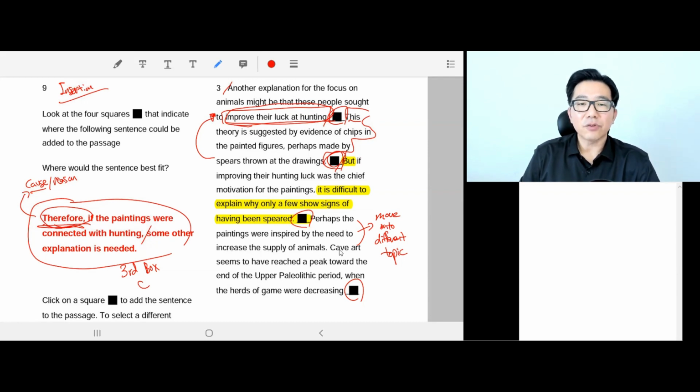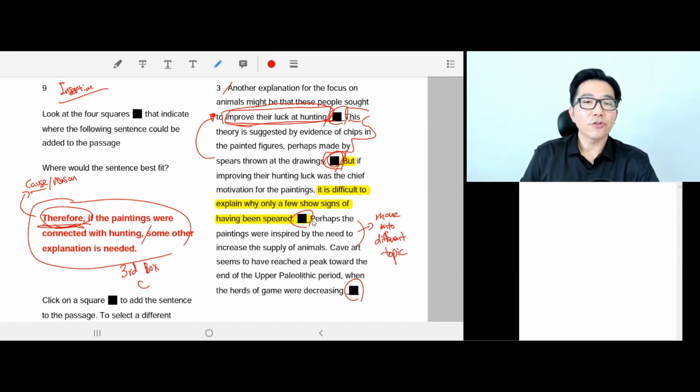But let's read one more sentence. Cave art seemed to have reached its peak towards the end of the Upper Paleolithic period, so it's talking about a different topic. It cannot fit in here. It can only fit in here because the sentence previous to the third box is talking about the reason why there is not sufficient explanation, reason, evidence to claim paintings were primarily connected with hunting.